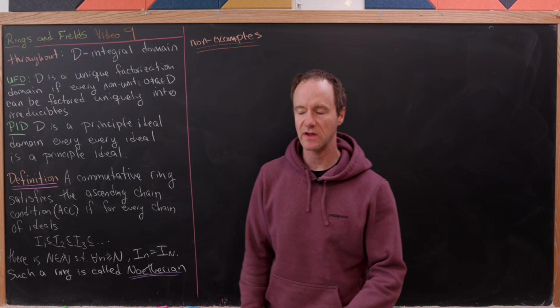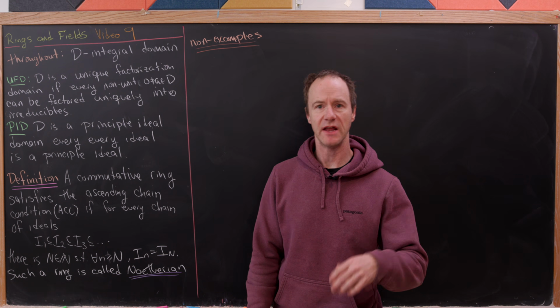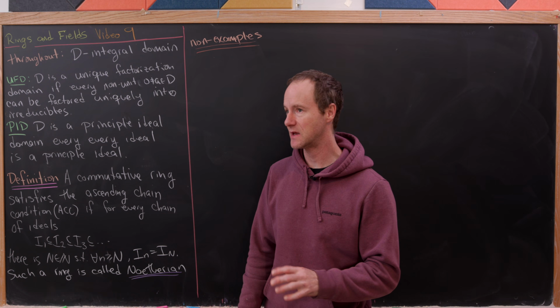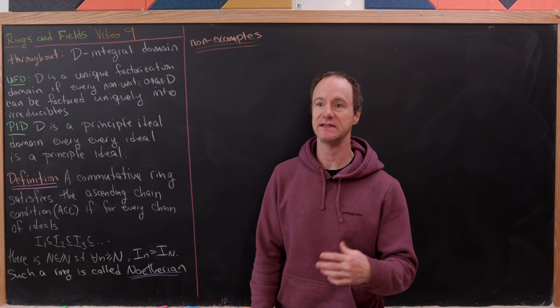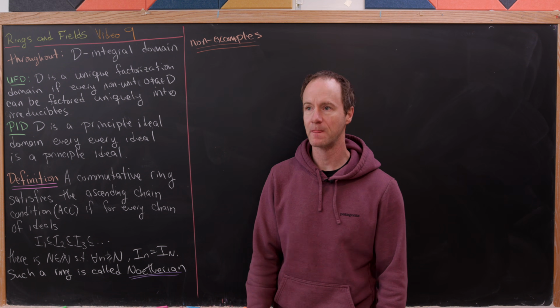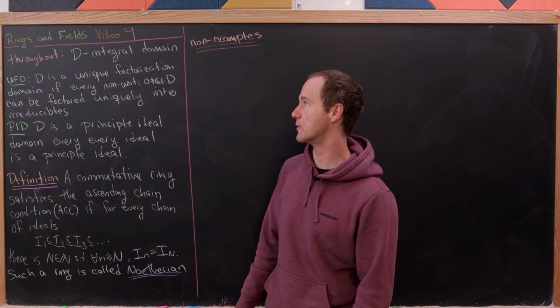This is the 9th video in a series covering ring theory. And today we want to look at UFDs and PIDs again, and we want to prove a classic result that every principal ideal domain is a unique factorization domain. And then we'll also dip our toes into the notion of a Euclidean domain.